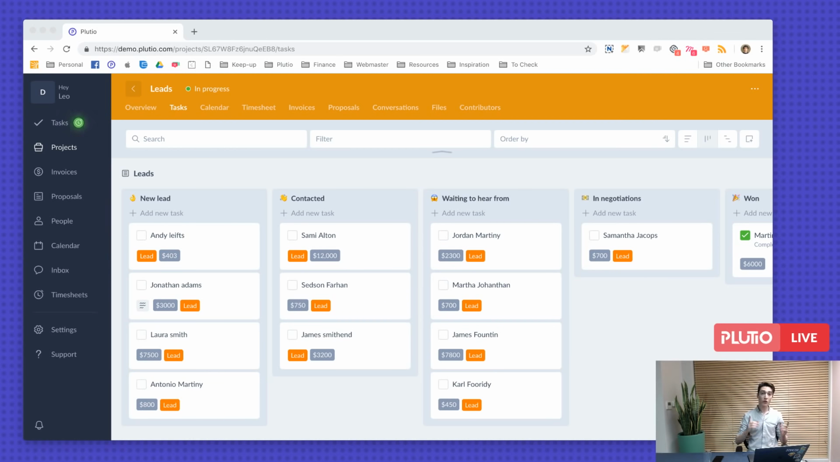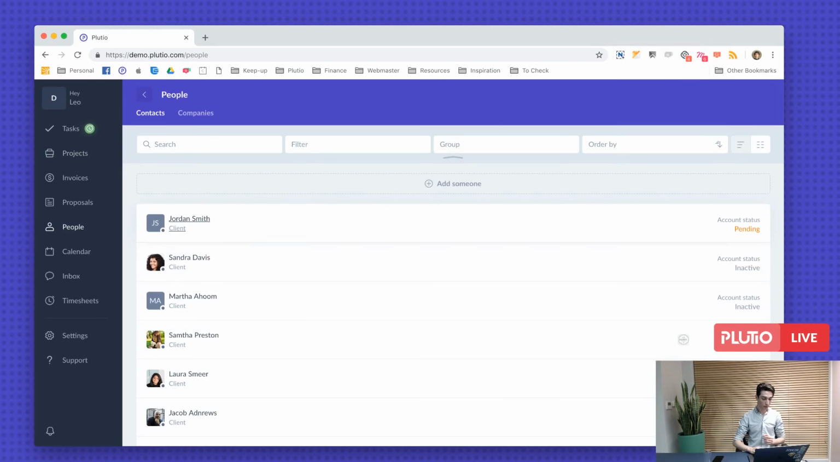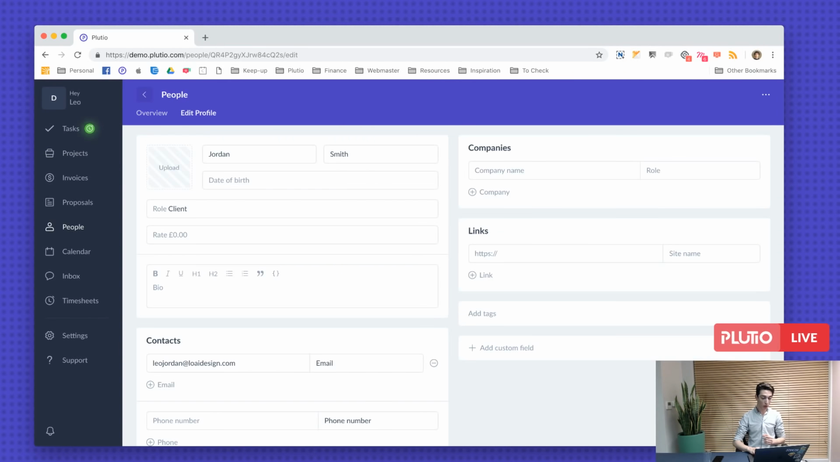If you want to give your partner the same access, click on their profile and change their role to co-owner. Now, a co-owner will have the same level of access as you, but they will not be able to delete the business. That's all.